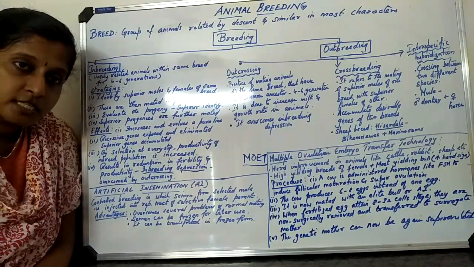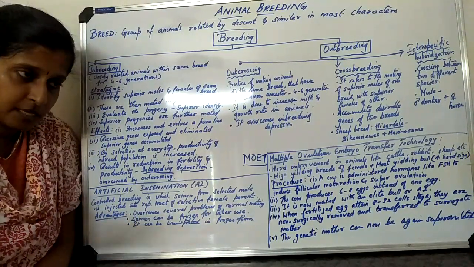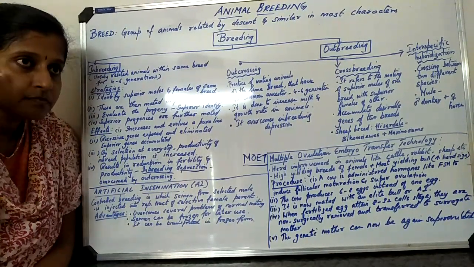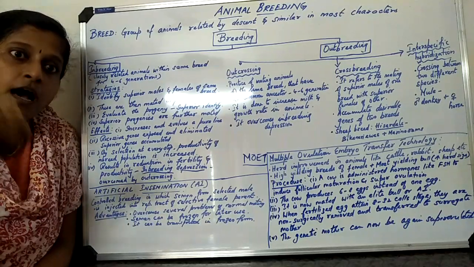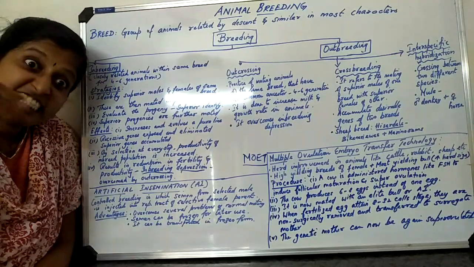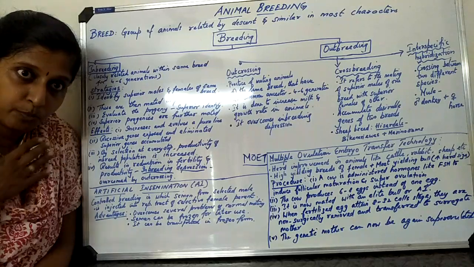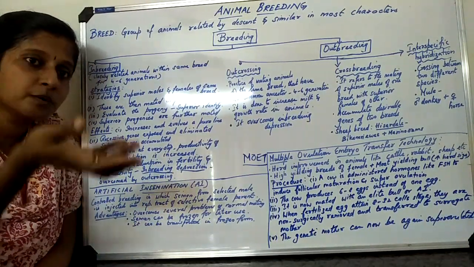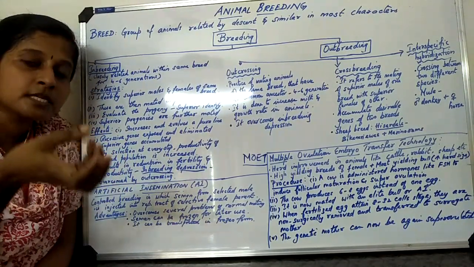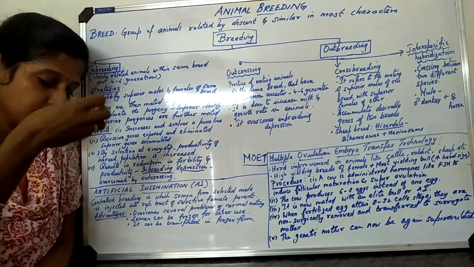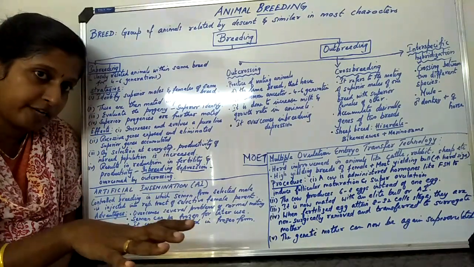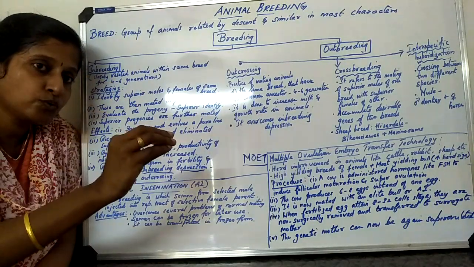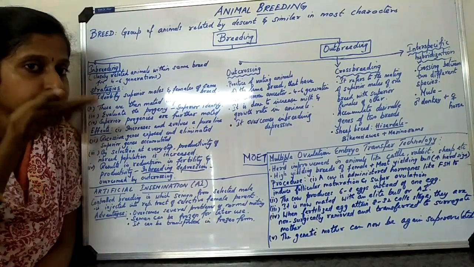So in artificial insemination, they are not allowed to mate, meaning they are not mating with one another. Rather, the semen is collected, and after collecting it, the semen is injected. Humans are doing it. The sperm with the fluids, we call it the semen, isn't it? The semen is collected and introduced into the female reproductive tract of the cow. Now what happens is that the sperm will go and fuse and the baby will be produced.